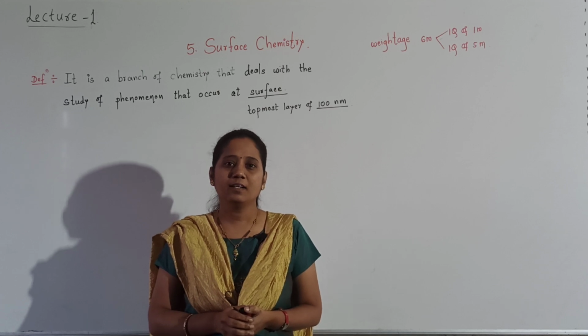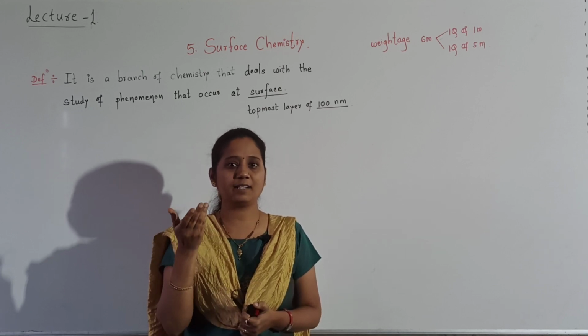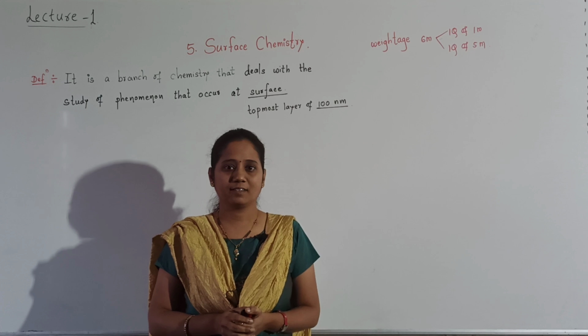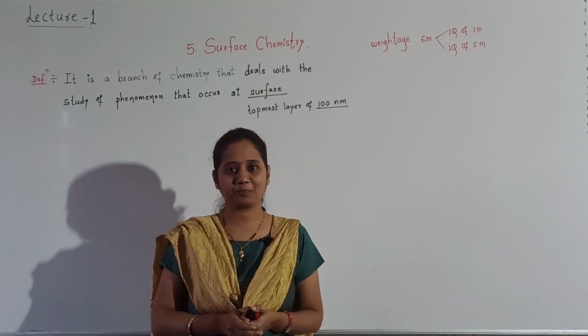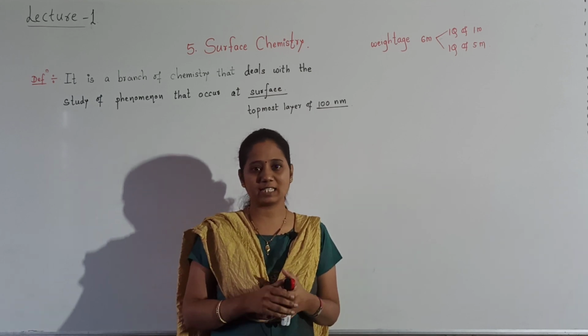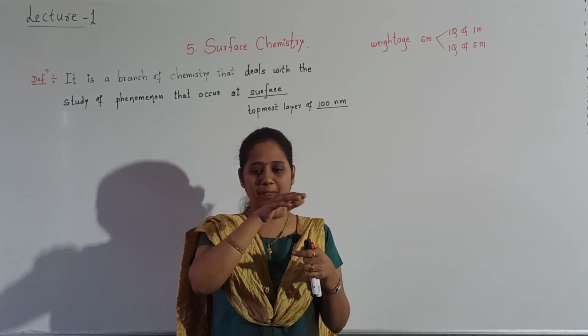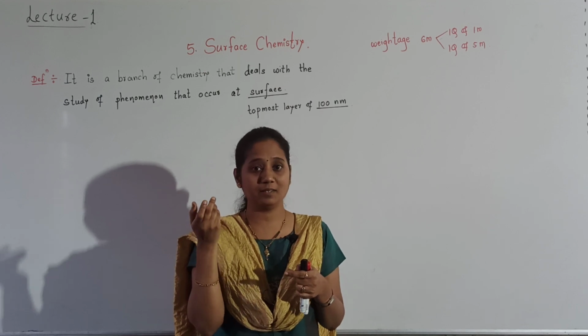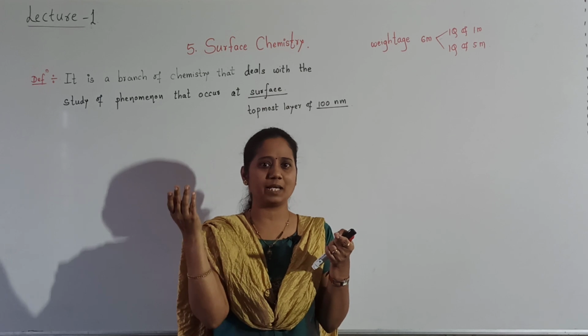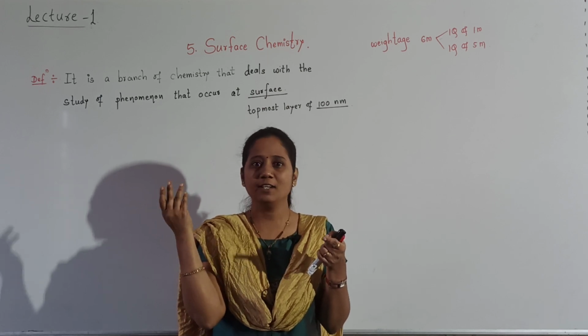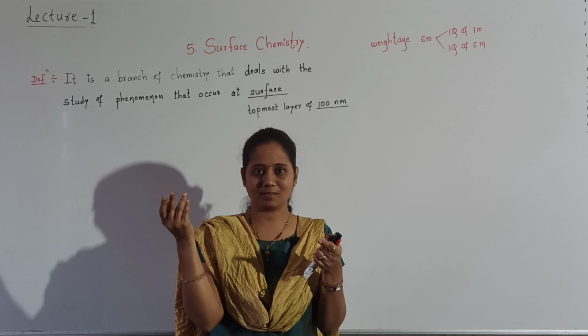Now these ultra clean surface substances should be kept again in vacuum only. Why? Because see students, imagine that vacuum is applied, we have made the surface very clean, but afterwards when that surface gets exposed to air, we know that air contains so many gases.